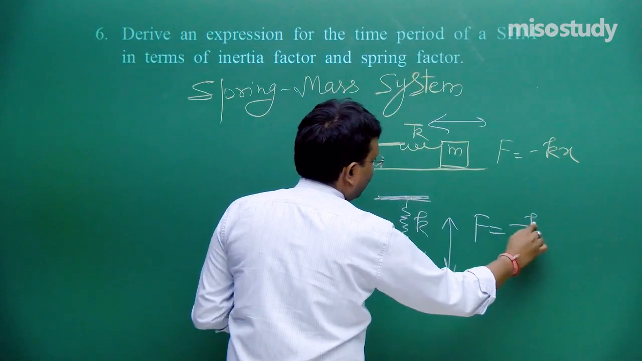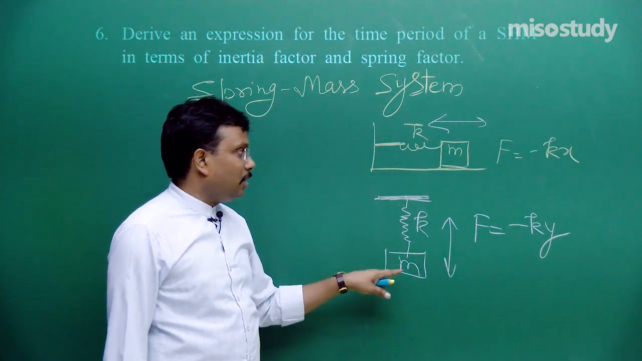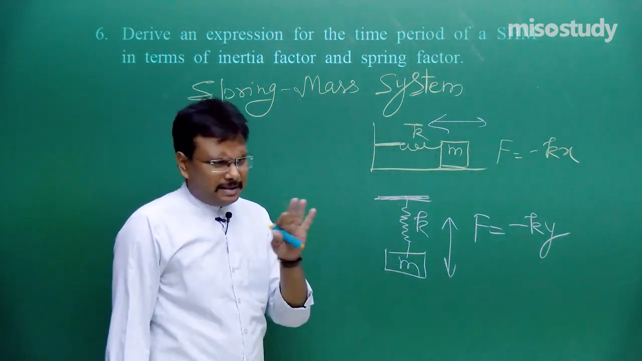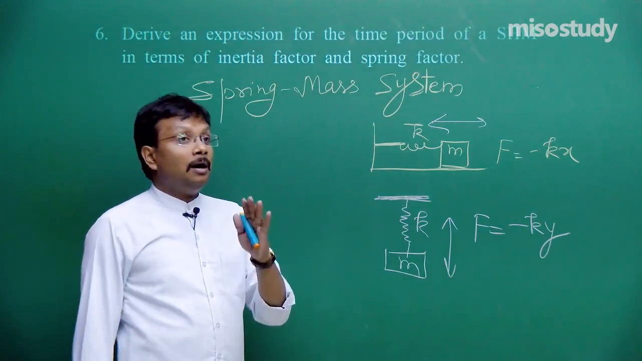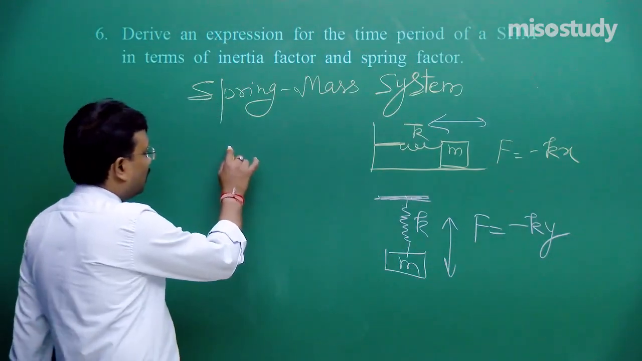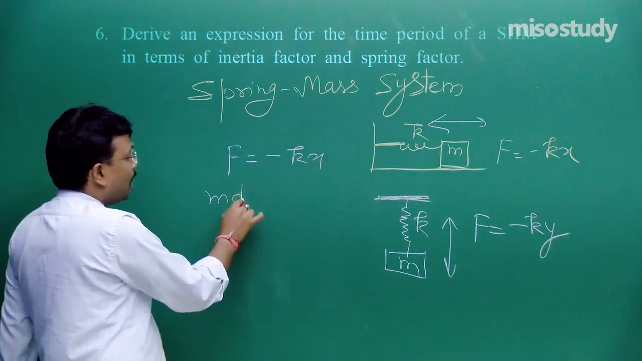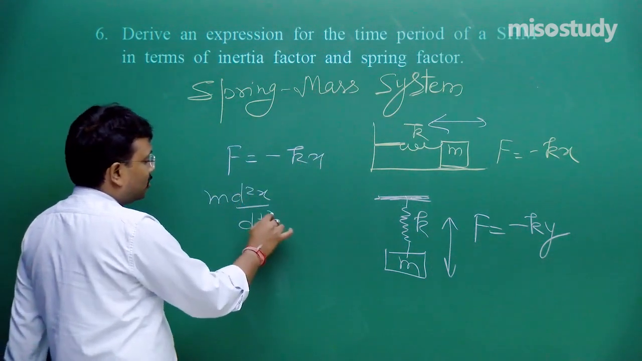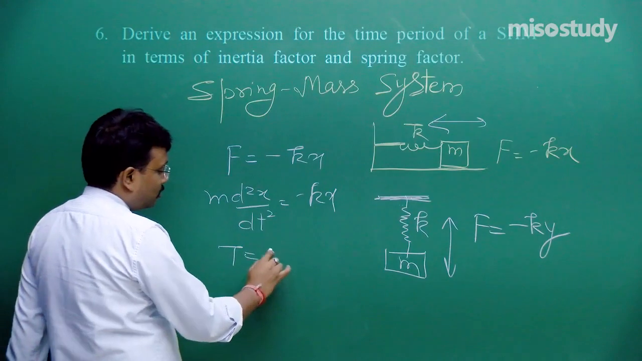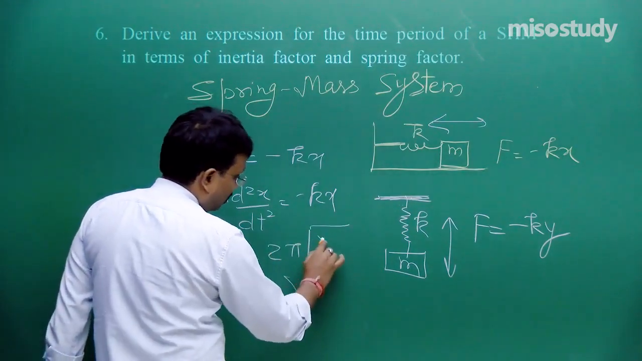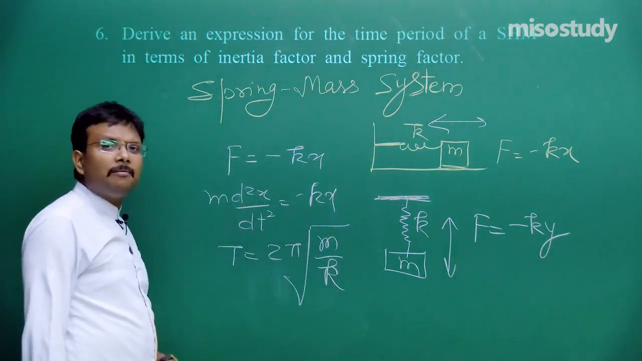Fine. Over here it is F is equal to minus Ky. Please don't forget. Don't write down F is equal to minus Ky for the horizontal one, and don't write down F is equal to minus Kx for the vertical one. Please, at least this much sense is required. After this, you can write down the equation, F is equal to, say for example, minus Kx. M d2x upon dt square is equal to minus Kx, and after solving this you will get time period T is equal to 2 pi root m upon k. Fine. So this is a spring mass system.